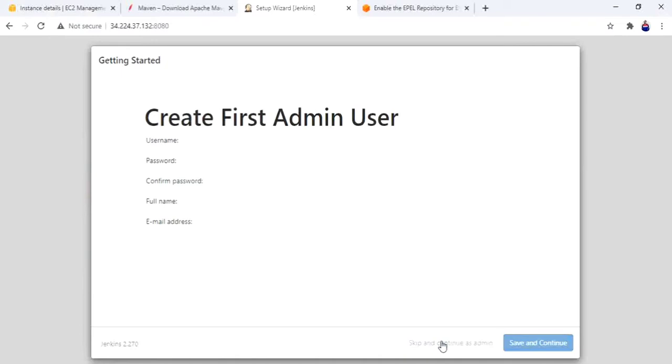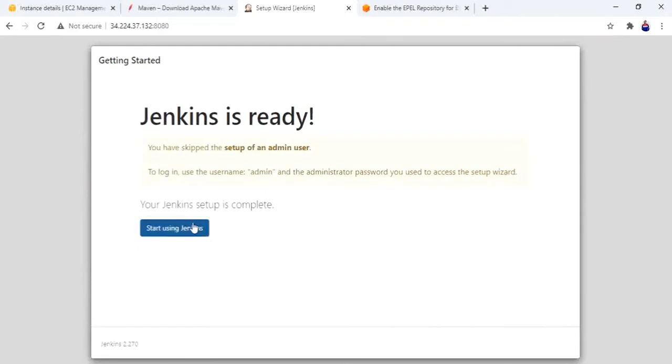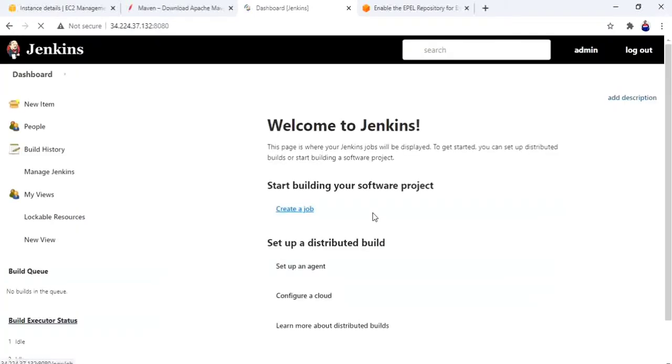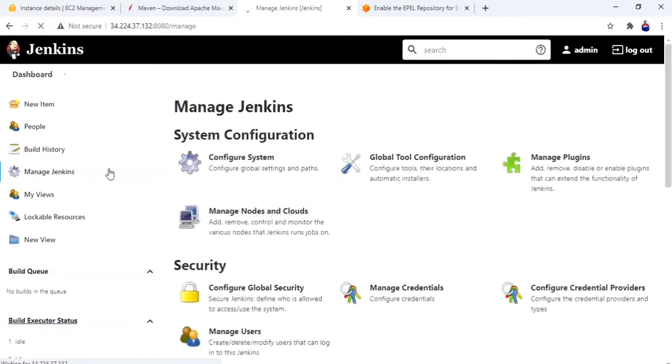Okay, skip and continue as admin, save and finish, start using Jenkins. Okay, when we first get into Jenkins, first of all reset your admin password, because if we logged out, you have to go to that /var/lib/jenkins/secrets/initialAdminPassword.